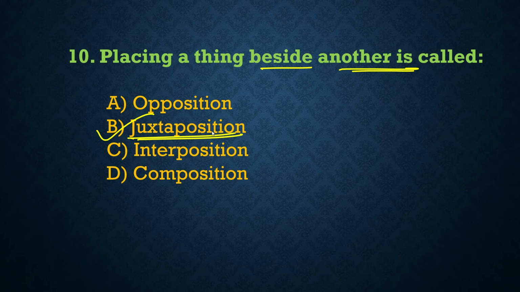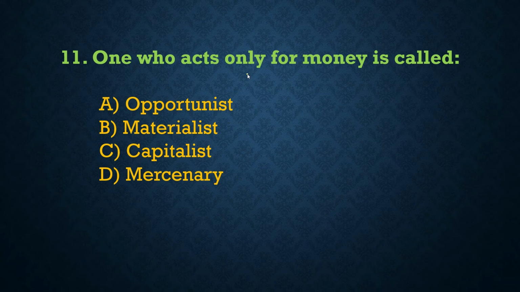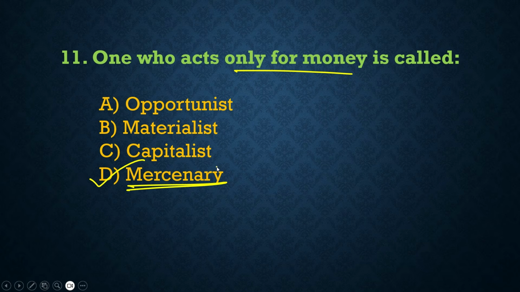Okay, next. One who acts only for money is called. So the correct one-word substitution is option D, and that is called mercenary. So look, a mercenary describes a person who is primarily motivated by money rather than principles, loyalty, or ideas. Understand what I am saying? So that's good. So now look at the other options.